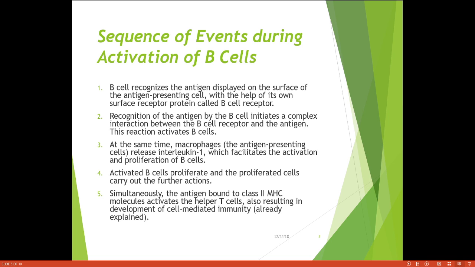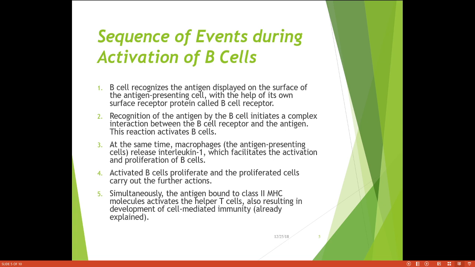At the same time, the macrophages or the antigen presenting cells release interleukin 1, which facilitates the activation and the proliferation of B cells. Then the activated B cells proliferate and the proliferated cells carry out the further actions.